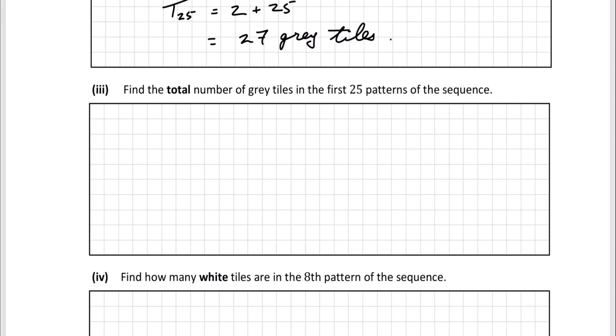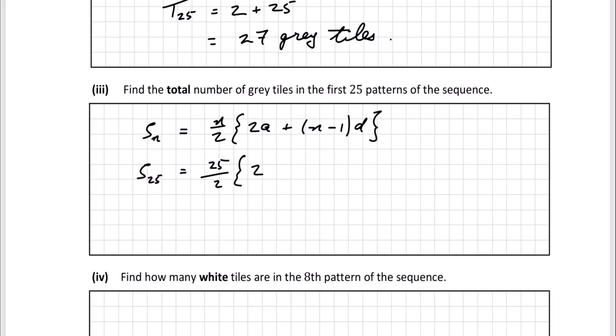Find the total number of grey tiles in the first 25 patterns of the sequence. So really what we've got to do here is the sum of the first 25 patterns. Our formula is n over 2 times 2a plus (n minus 1) times d. We want the sum of the first 25 patterns, so it's S25, that's 25 over 2.